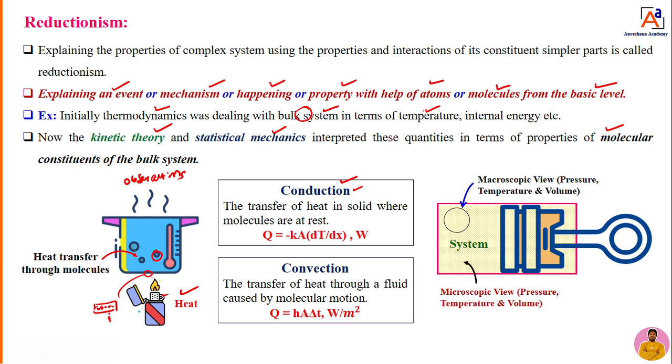You are saying the molecules are transferring heat from one part of the substance to another part. The molecules are at rest, but they may vibrate, and they are transferring heat. That type of heat transfer is called conduction heat transfer. That is well explained by Fourier. So what is that law? You can see here, Q is equal to minus K into dT by dx. So this is conduction heat transfer.